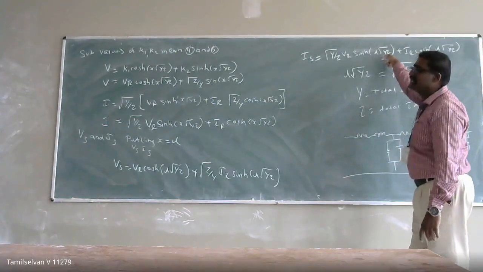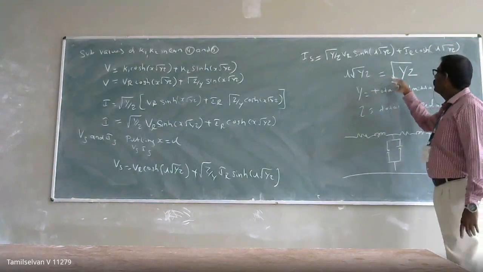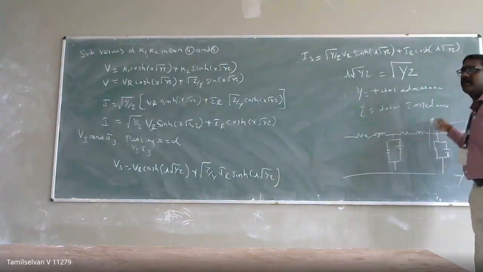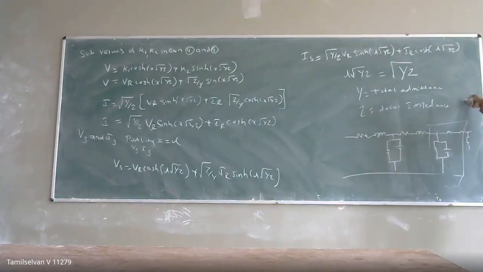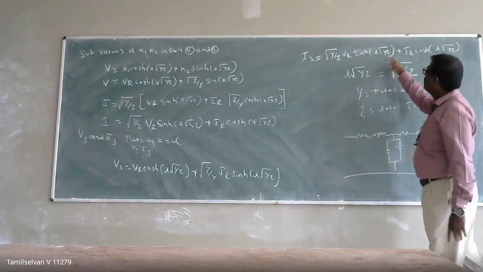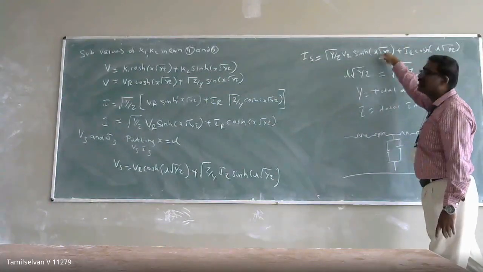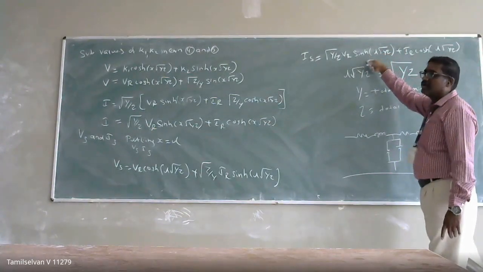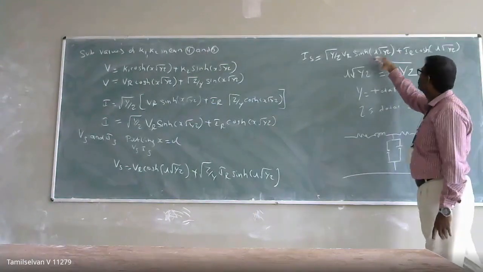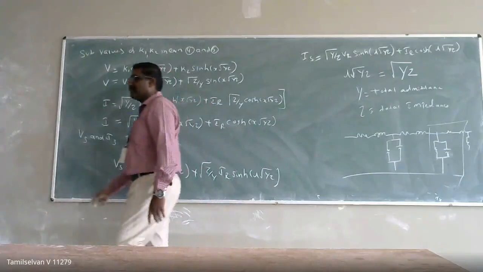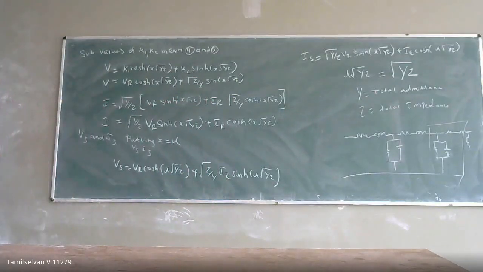This L into root of YZ I have taken as capital Y into capital Z, the total impedance and total admittance of the long transmission line. Remember, I cannot take the limit; if I simplify it, it will give the wrong solution. This value has to be expanded, so we'll see how we expand it in the numerical problem.